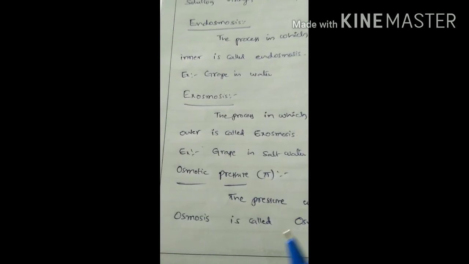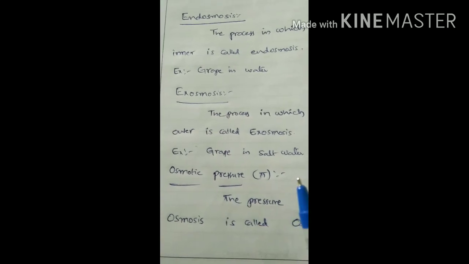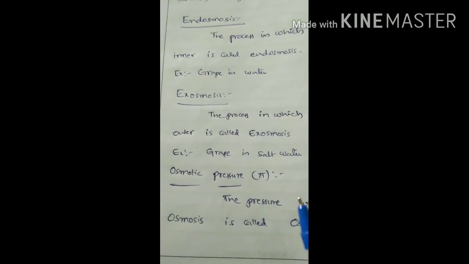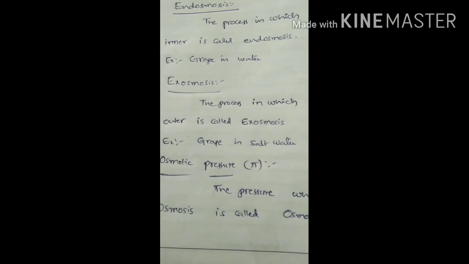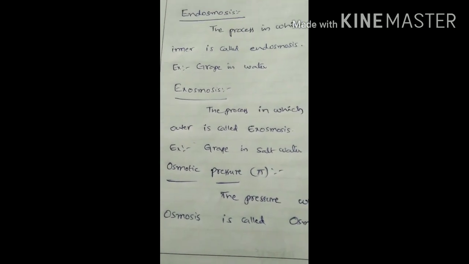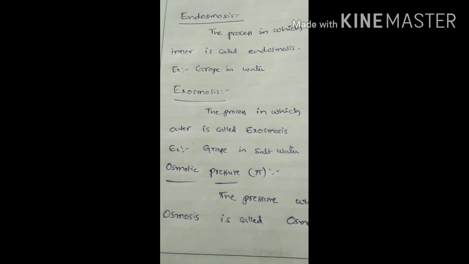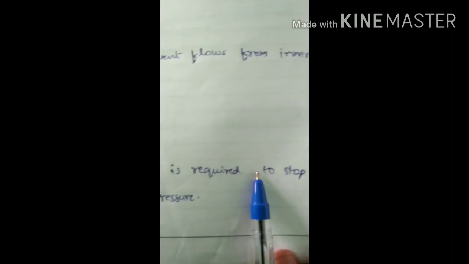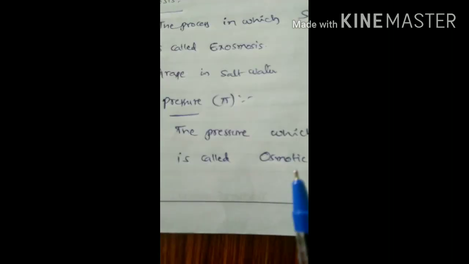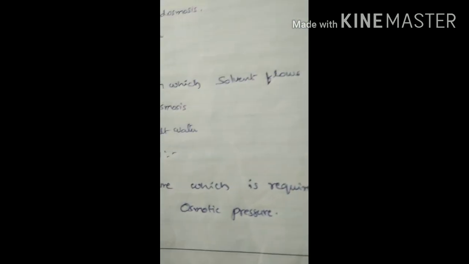Now we should discuss osmotic pressure. This is one of the colligative properties. This is the last colligative property. This is represented by pi. So osmotic pressure means the pressure which is required to stop the osmosis. Simple. The pressure which is required to stop the osmosis is called osmotic pressure.